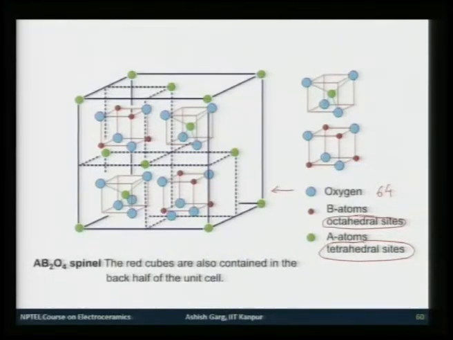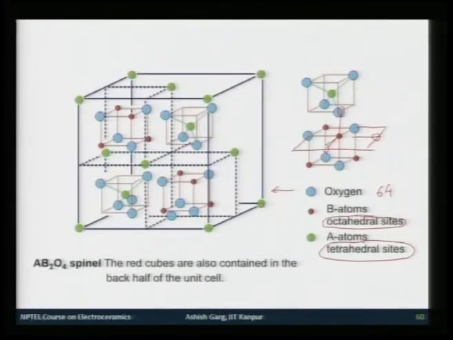So, if 2 B are on this side, there will be another 2 B on this side. If you draw an adjacent unit cell and then another adjacent unit cell on this side, you will have one of them here and another of them here, and there will be another one on top. So, this would make an octahedral coordination of B.